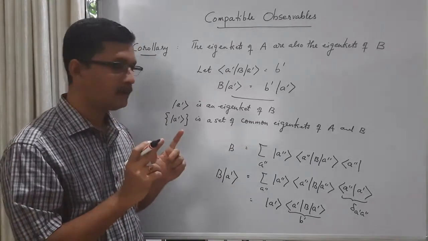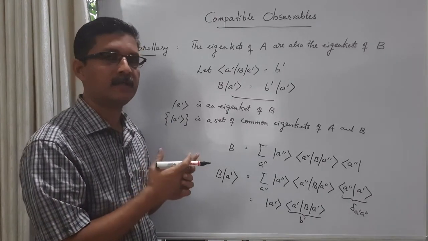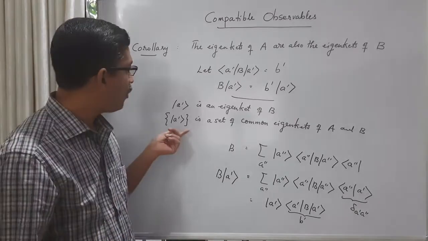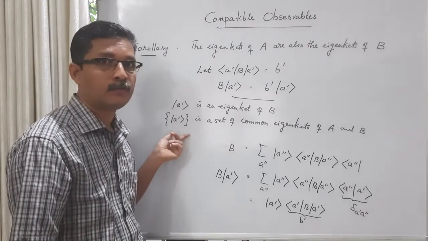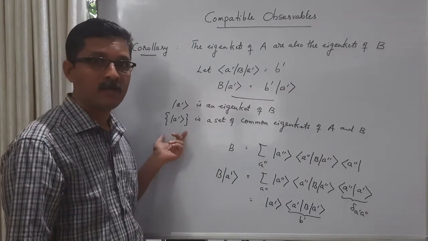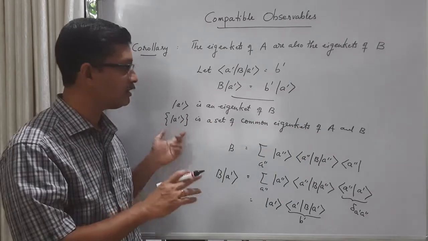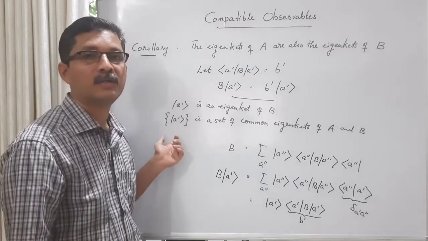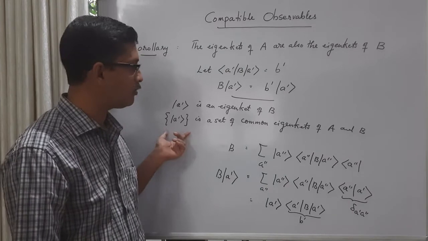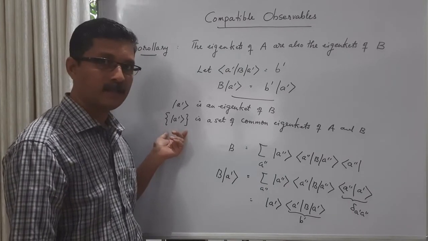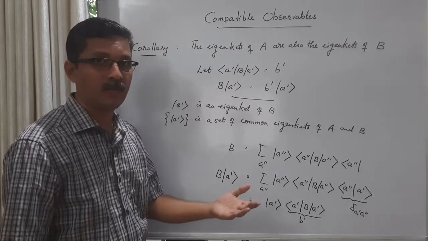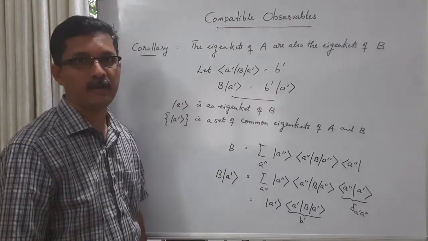Remember, we have taken a special condition that the eigenkets of A are non-degenerate. So we can say that all the non-degenerate eigenkets of A are also eigenkets of B. This result is so far applicable only to the non-degenerate eigenkets of A. So what we have proved here beyond doubt is that all the non-degenerate eigenkets of A are also eigenkets of B, or they are common eigenkets of A and B.